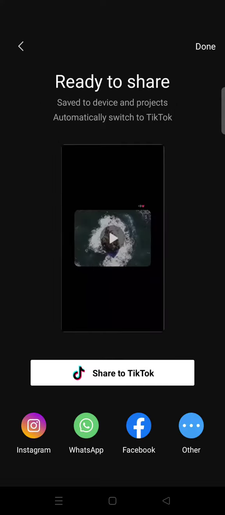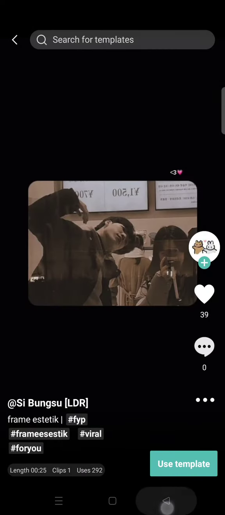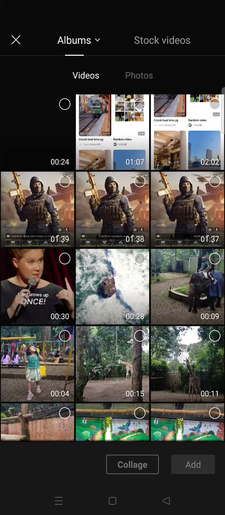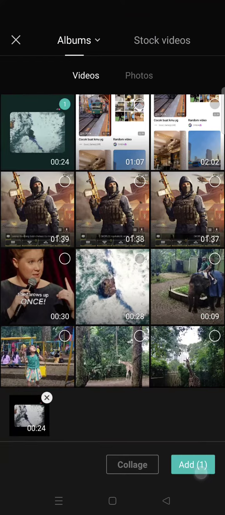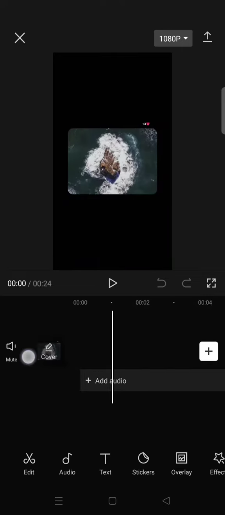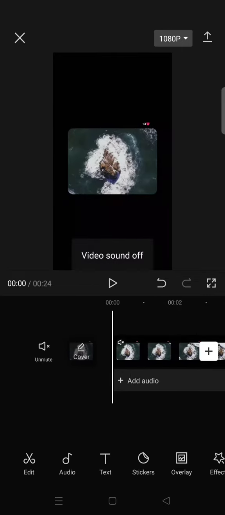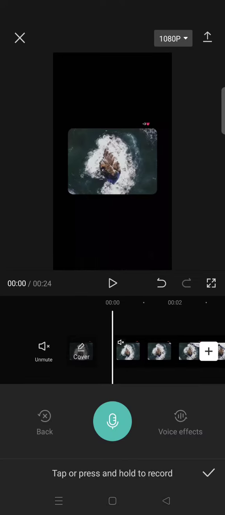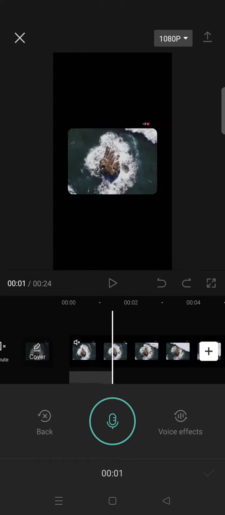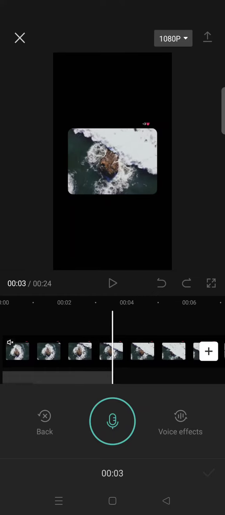Okay, so it's done exporting. You can just click on done, and then just start a new project and open the video that you saved before, the one with the template. And after that, mute the sound of the video. Then you can just go to audio, click on record, and just like that you can just click on the microphone icon and start recording your own voice. So that's how you can change the CapCut template sound into your own voices.